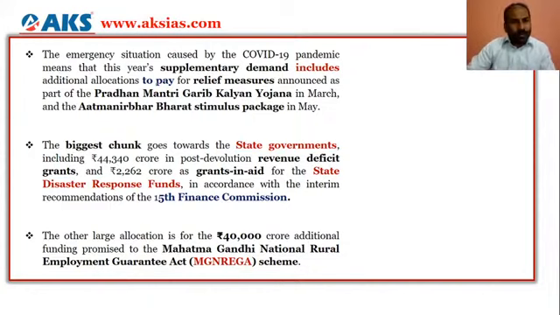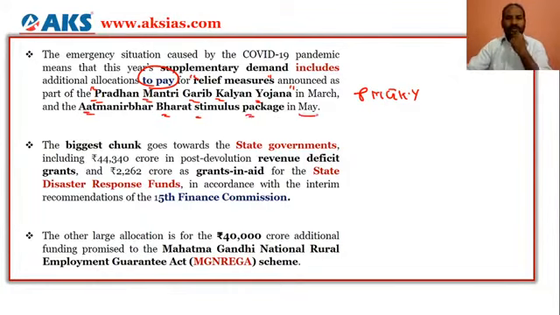So this additional money is to pay whom? For the relief measures which the government has announced as part of the Pradhan Mantri Garib Kalyan Yojana in the month of March, and the Atmanirbhar Bharat stimulus package which was announced in the month of May. For this, the supplementary demands have to get the parliament's approval so that they can pay the relief measures for PMGKY and the Atmanirbhar Bharat stimulus package.